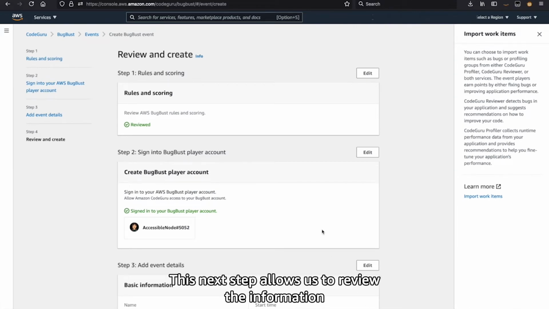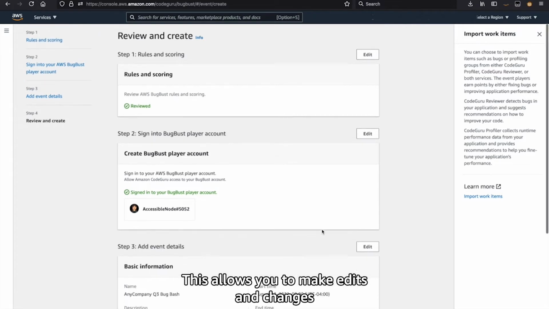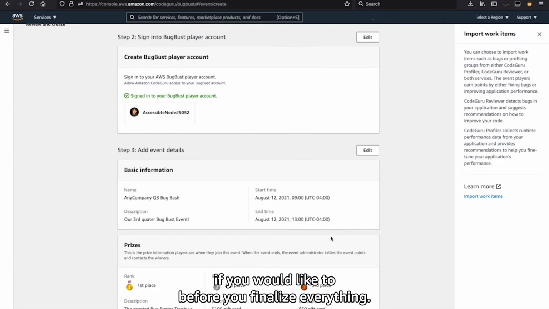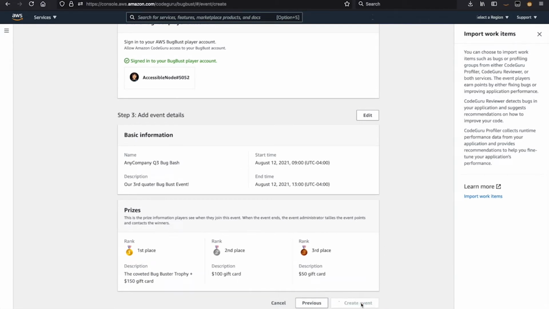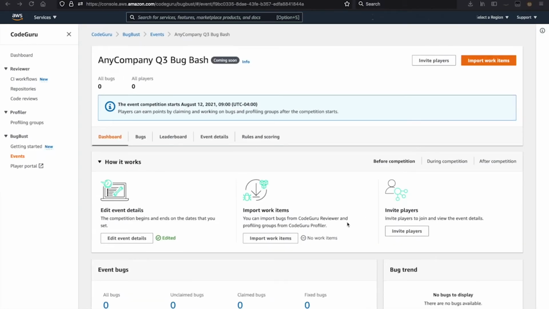This next step allows us to review the information one last time before we create the event. This allows you to make edits and changes if you would like to before you finalize everything. But don't worry about it. If you forget something, you can always go in later and edit these event details even after the event is created. All right, our event is now created.